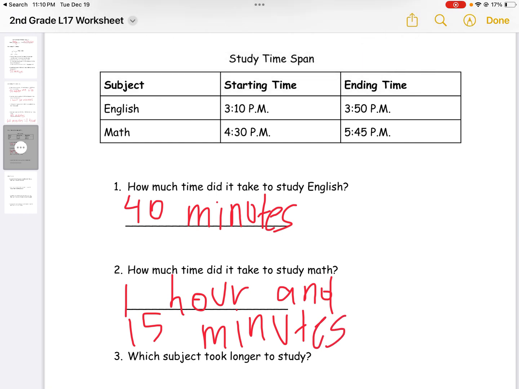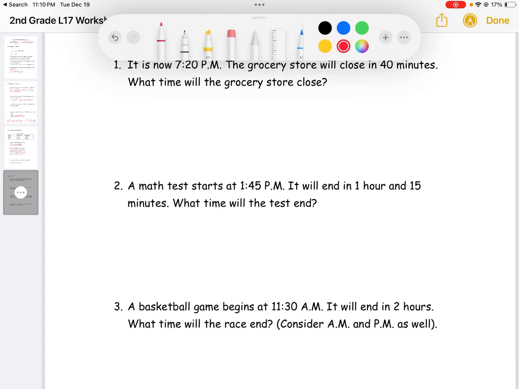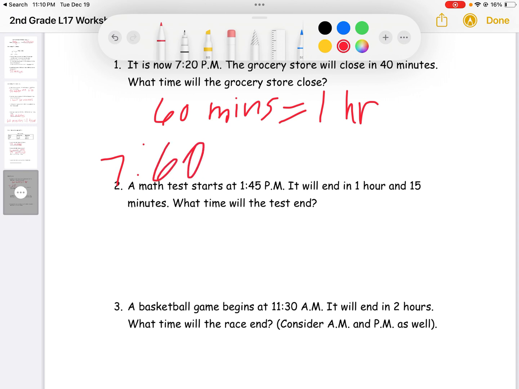Okay, moving on to the last page. Word problems. Question number 1. It is now 7:20 p.m. The grocery store will close in 40 minutes. What time will the grocery store close? So we know that 60 minutes is 1 full hour. So we wouldn't write down 7:60. We would instead write down 8. So the grocery store will close at 8 p.m.